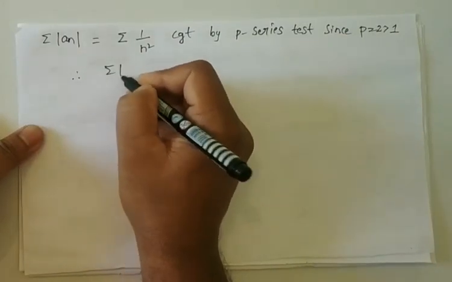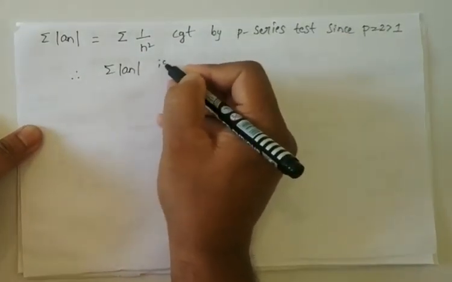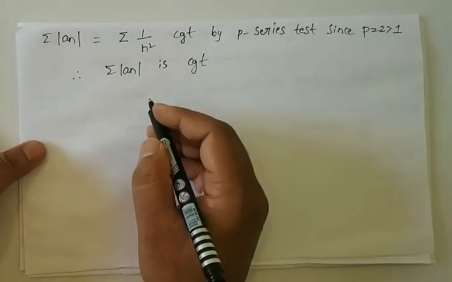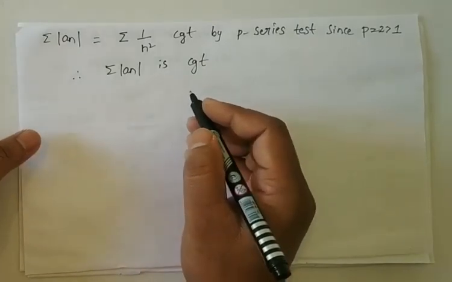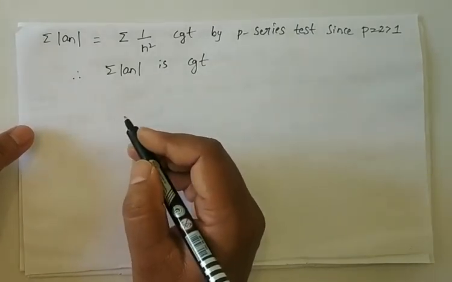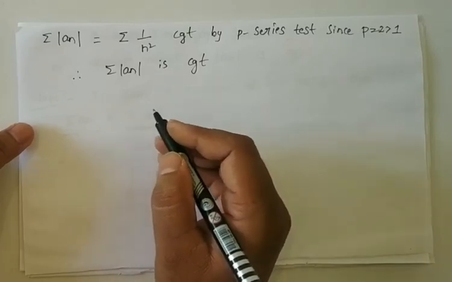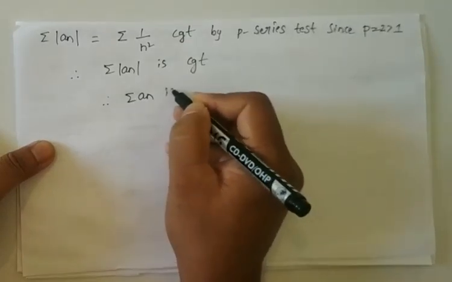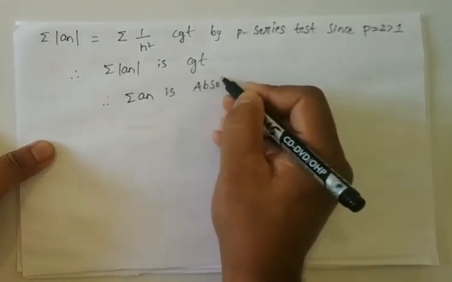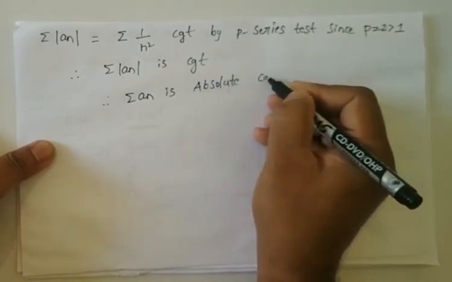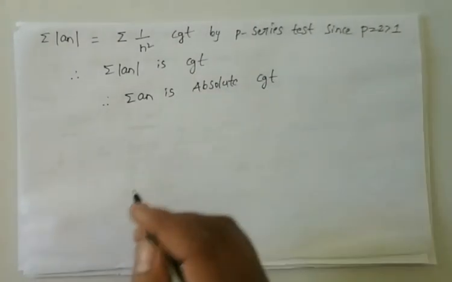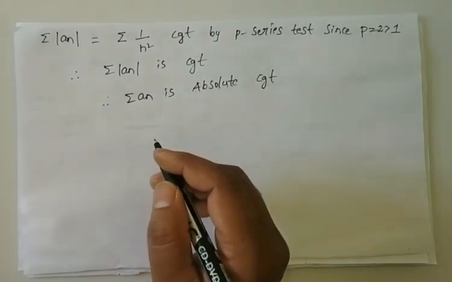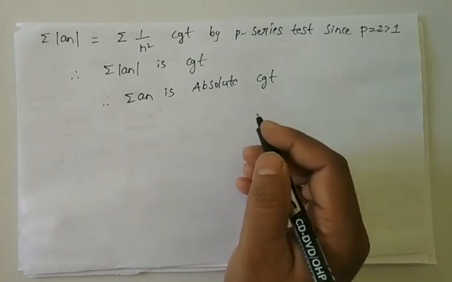Therefore summation modulus of an is convergent. Already we know that if summation modulus of an is convergent, then the series summation an is called absolute convergent. Therefore summation an is absolute convergent. So that is the concept.